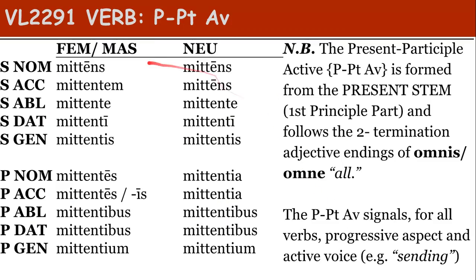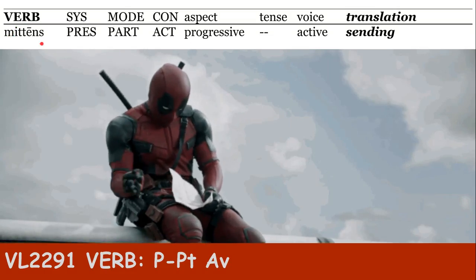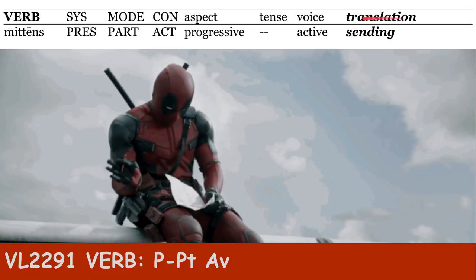So let's begin. The present participle is formed off, as you can tell, the present stem, and then it has the infix -ent-. Could be an A, could be an E, and it will follow a two-termination adjective such as omnis pattern. Participles signify only aspect, and for the present participle, only progressive aspect, sending.